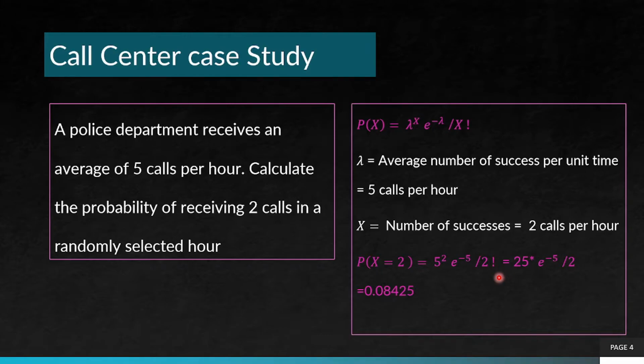Therefore, P(x equal to 2) is 5 to the power 2 times e to the power minus 5, divided by 2 factorial, that is 25 times e to the power minus 5 divided by 2. So, it comes out to be 0.08425.